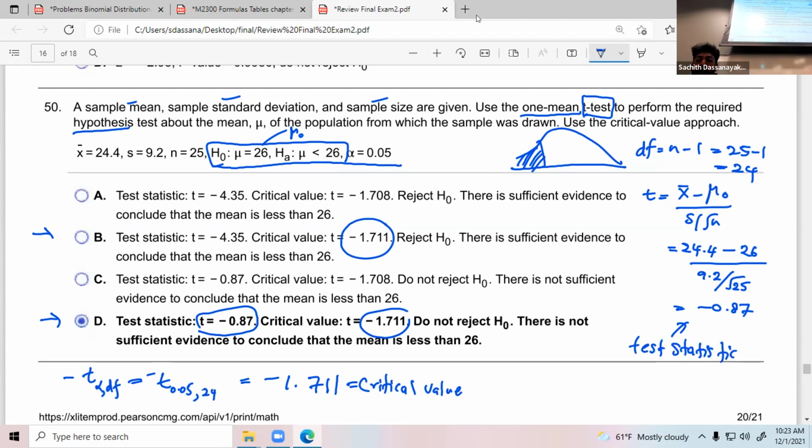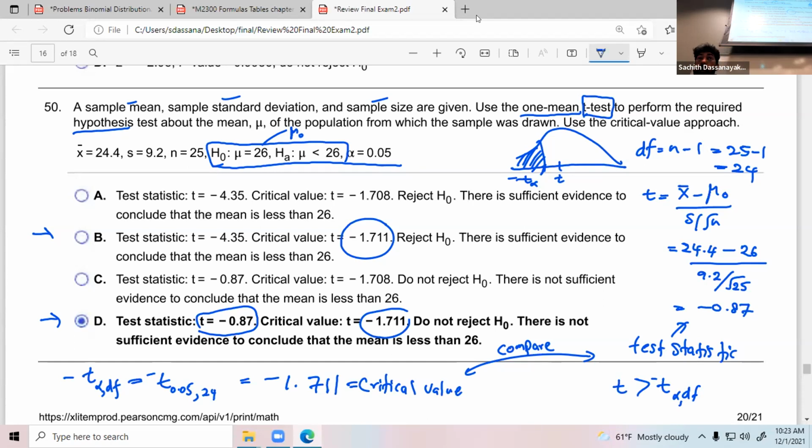Okay. Now you have to compare these two. Which one is greater than which one? This is negative 0.8. Let me use the notations. This is T, your test statistic, and your T alpha is this one. Negative T alpha is this one. So your T is greater than your negative T alpha. DF. Negative, that doesn't matter.